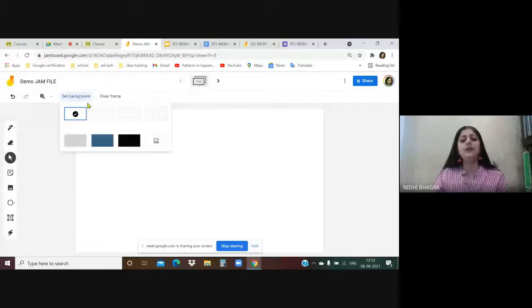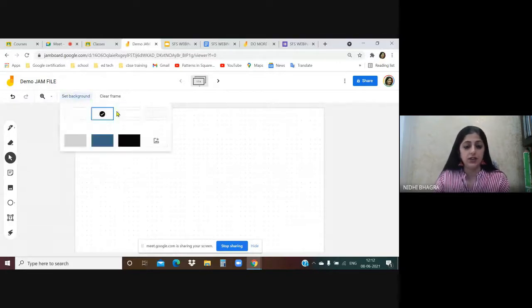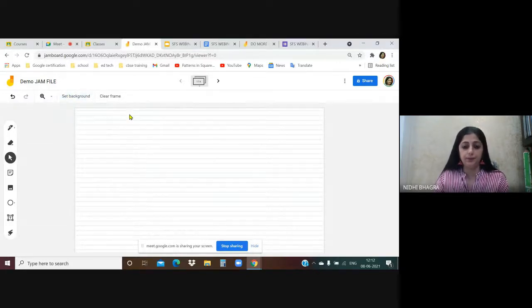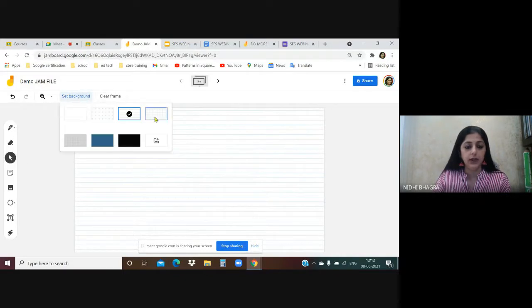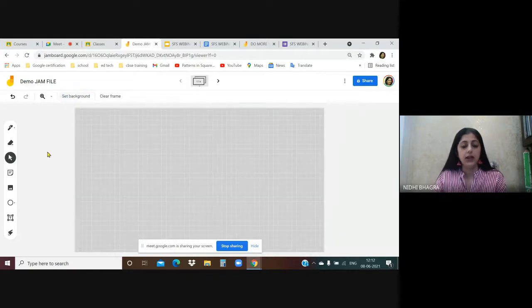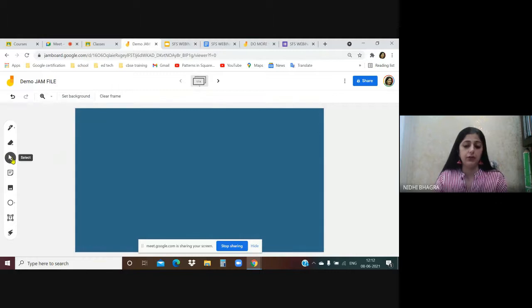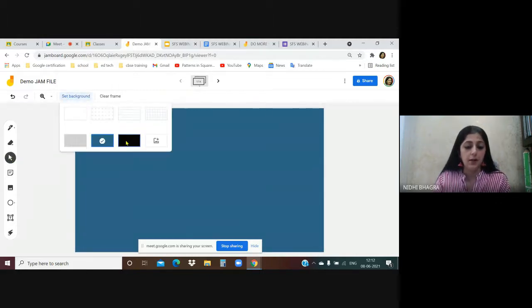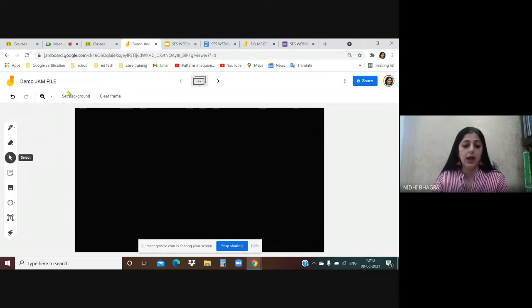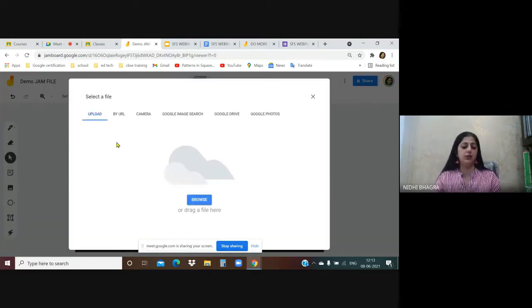Jamboard has some preset backgrounds. The first one is the whiteboard, which we already know about. The next one is the dots board. Next, blue line board. Blue graph background. Gray graph background. Blue board background. Blackboard background. And there is a wonderful option of adding an image to the background.